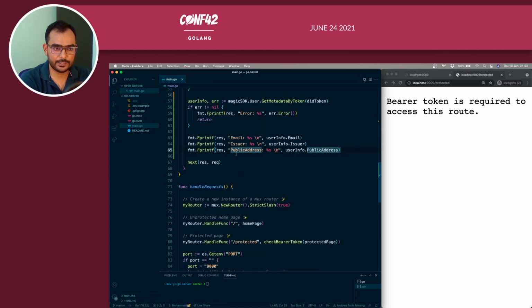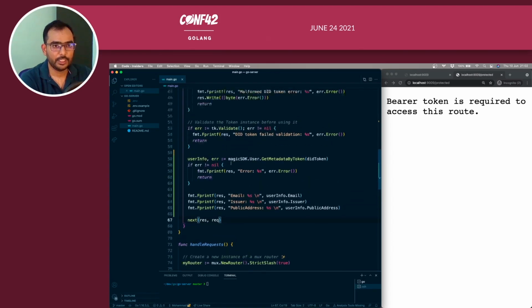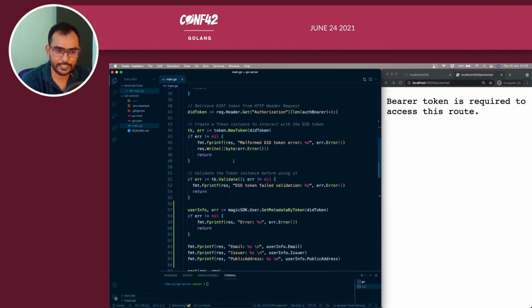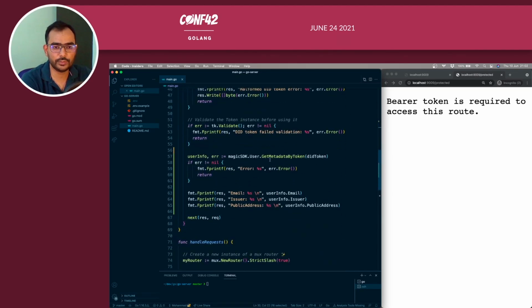Once that is done, the next function will go on to continue with the response and request. So this is how we define a check bearer token middleware, which checks the bearer token as well as validates the token and extracts the user info from the Magic function called get metadata by token.